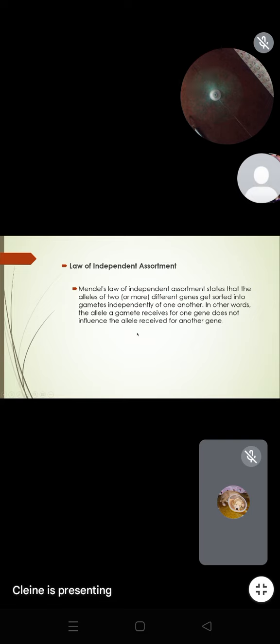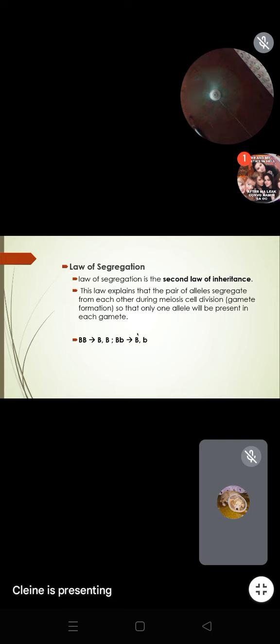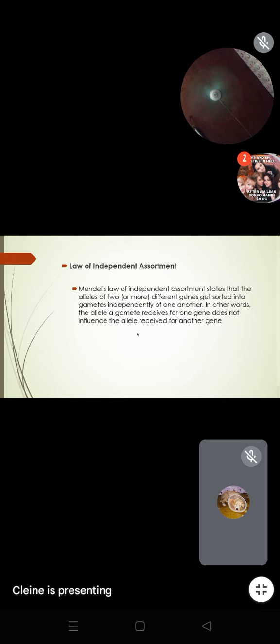And then last, we have the law of independent assortment. So it states that the alleles of two or more different genes get sorted into gametes independently. So after the law of segregation, class, there is what is called crossing over. So your gametes will sort themselves independently of one another.